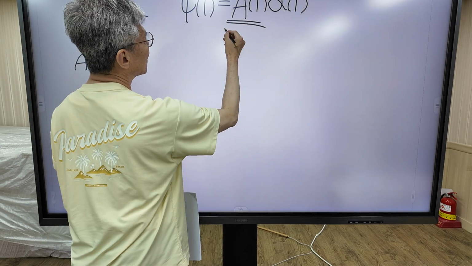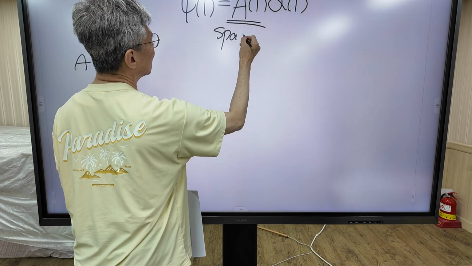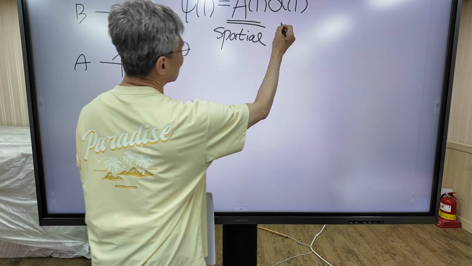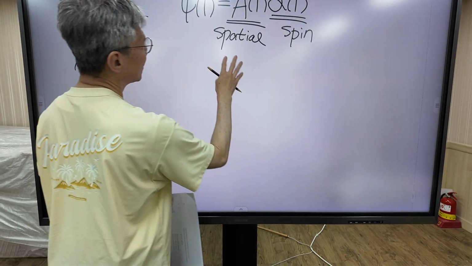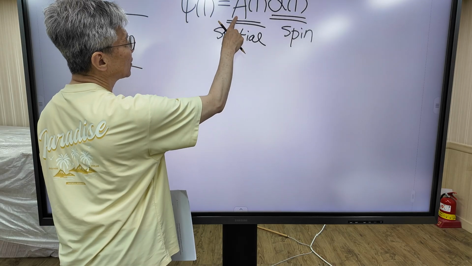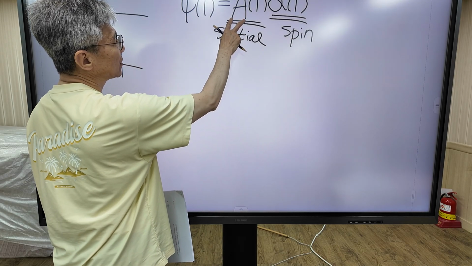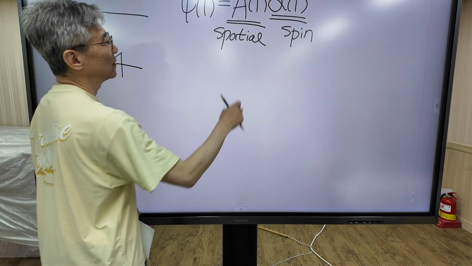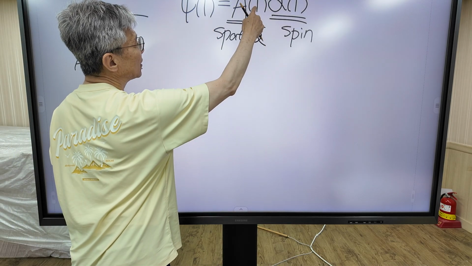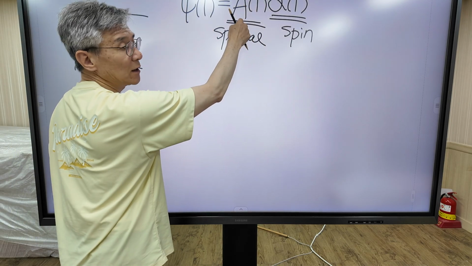This one is called spatial part. This part is called spin part. When you square this function, you can obtain the spatial distribution of the electron. This one means that electron 1 occupies A orbital.